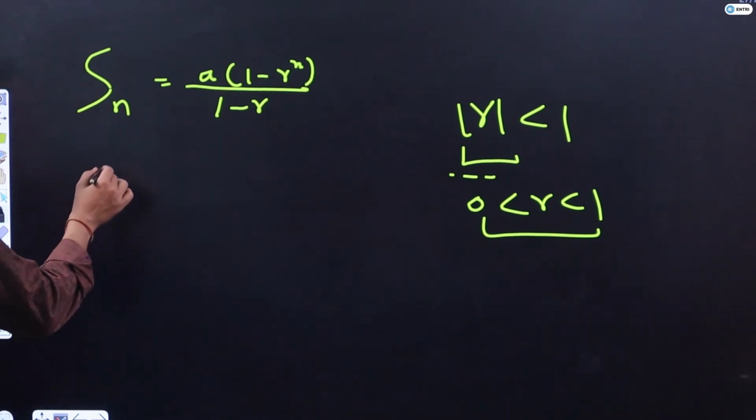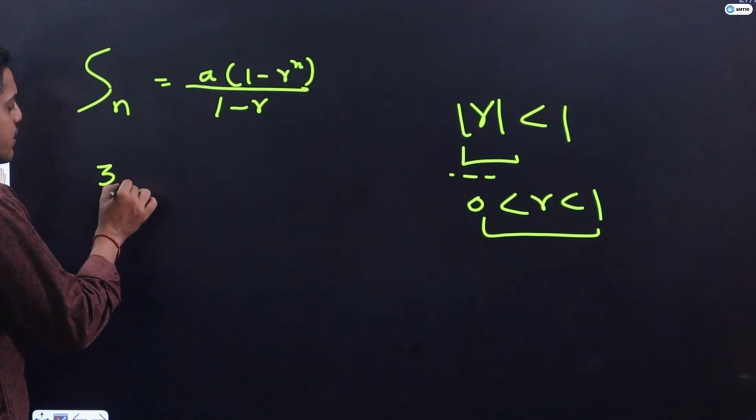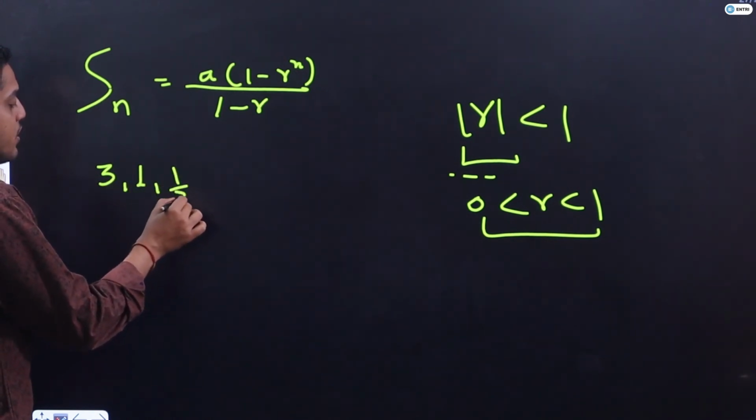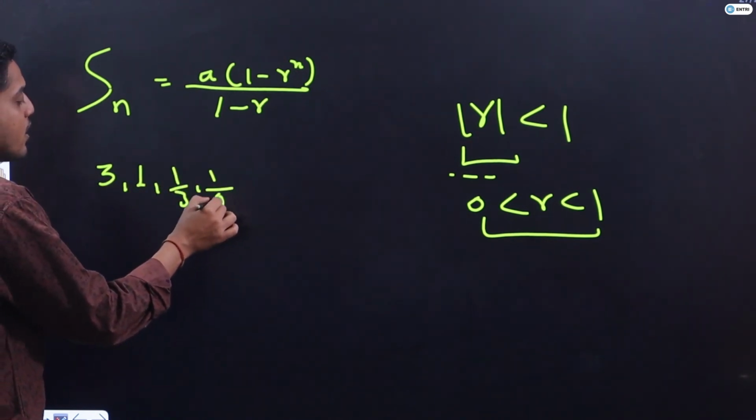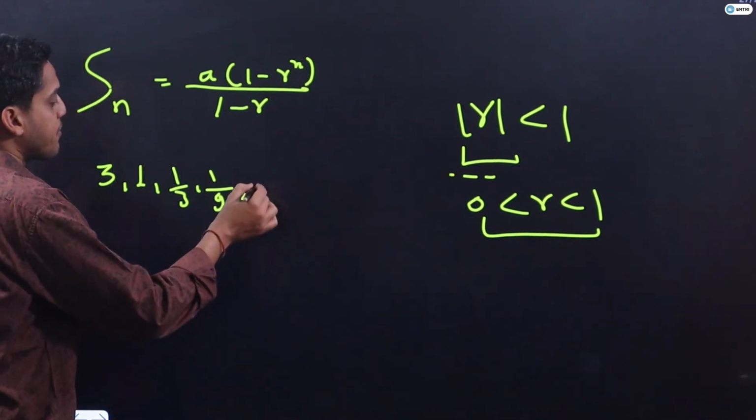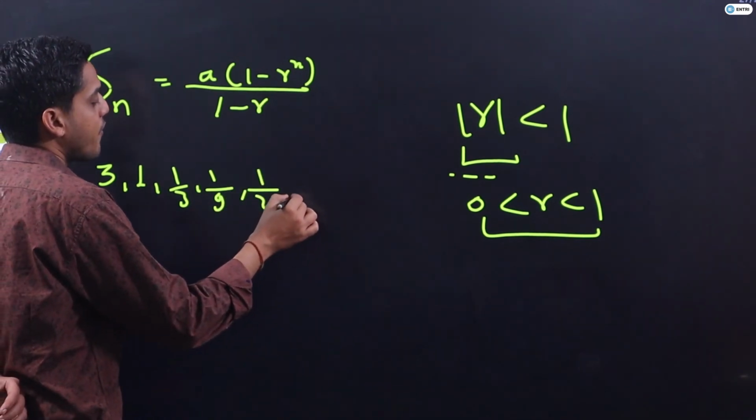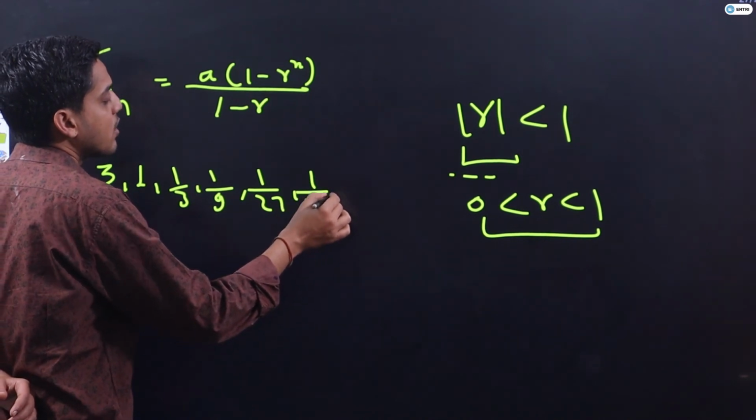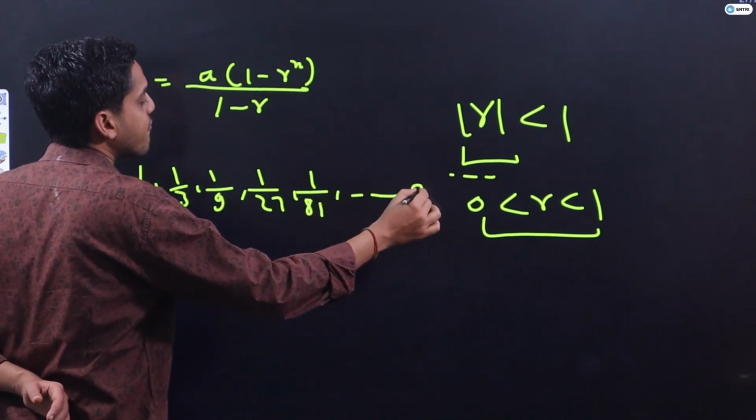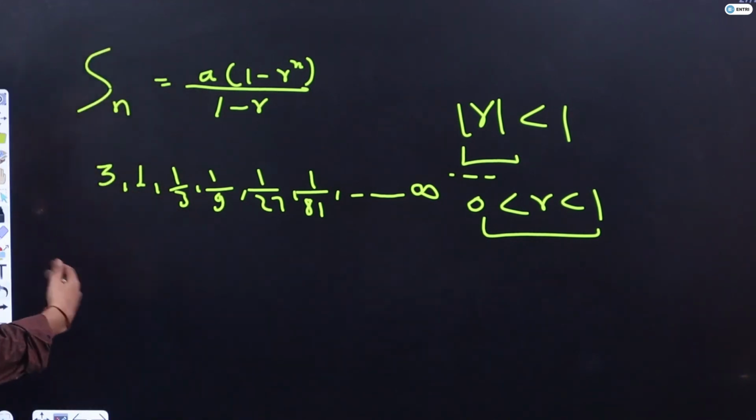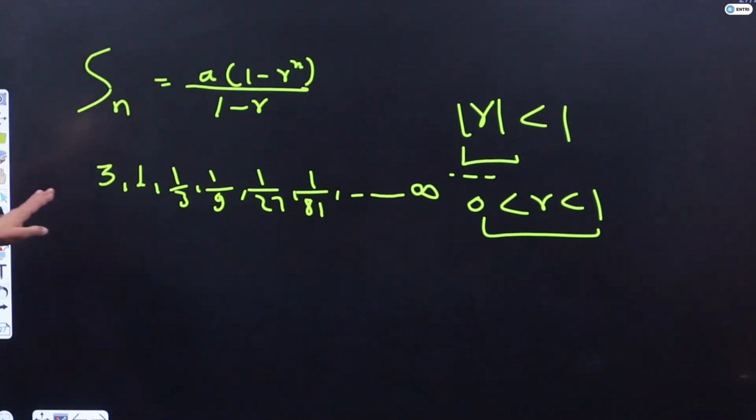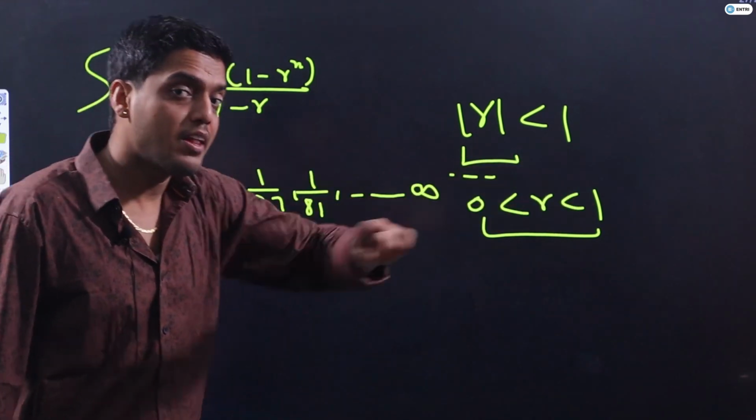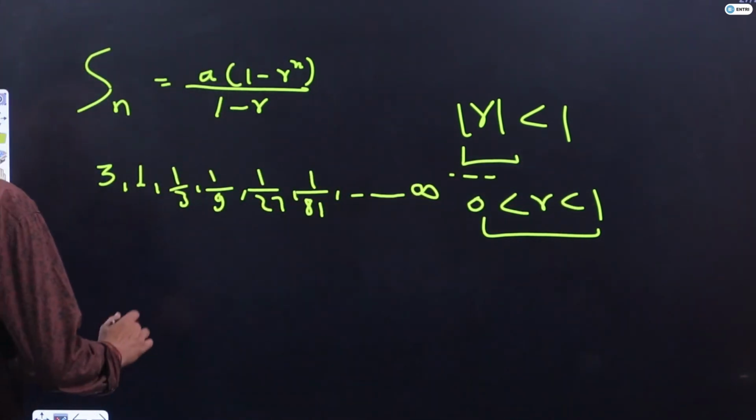So here, guys, I am taking a series where the first term is 3, then 1, then 1 by 3, then 1 by 9, then 1 by 27, then 1 by 81, and so on up to infinite terms. If I am calculating the sum of infinite terms of this series, let's understand this very clearly.